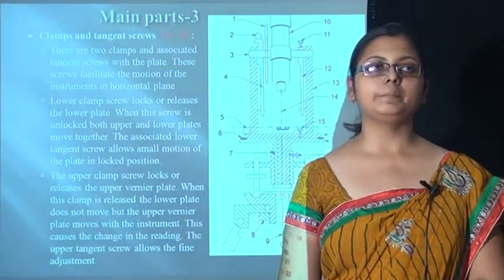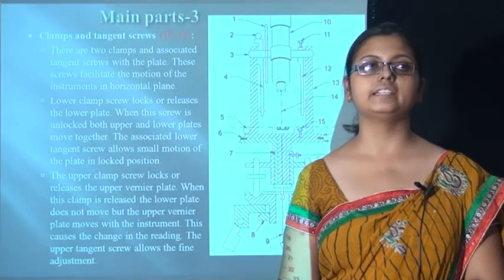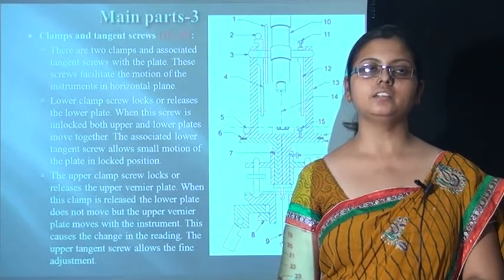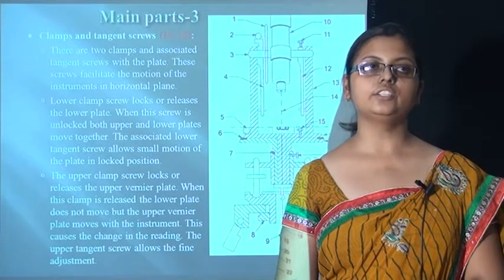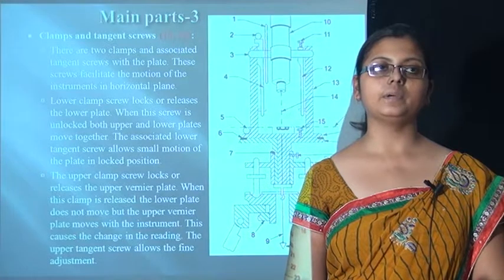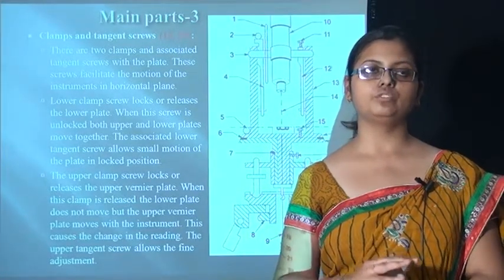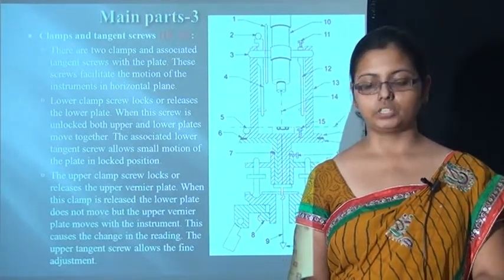Going towards the clamp and tangent screw, which is shown at points 15 and 19. Tangent screw and clamps are used for leveling and measuring the angles of the theodolite. There are two clamps associated with the screws of the plates. When the lower clamp is screwed, it does not move, and when the upper clamp is moved, it does not move the upper body.